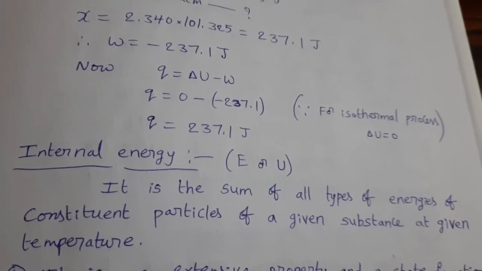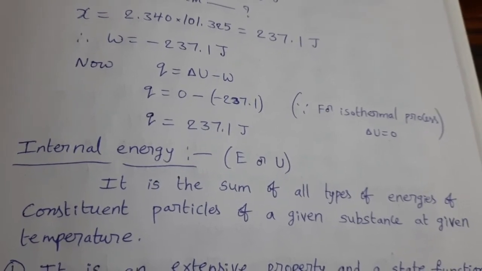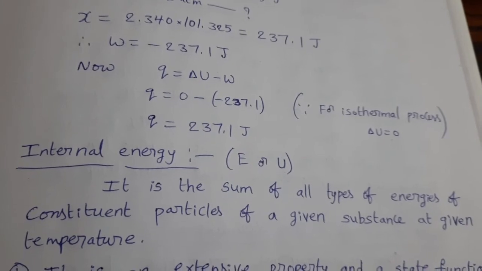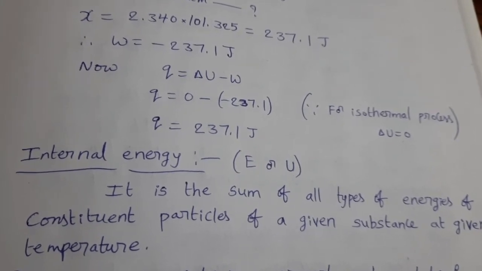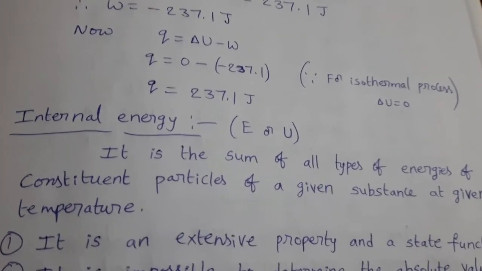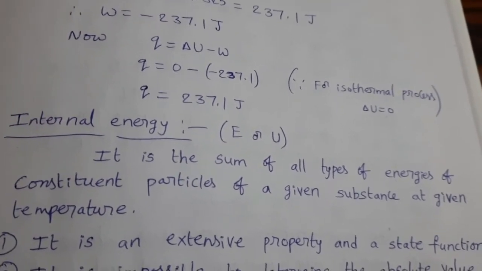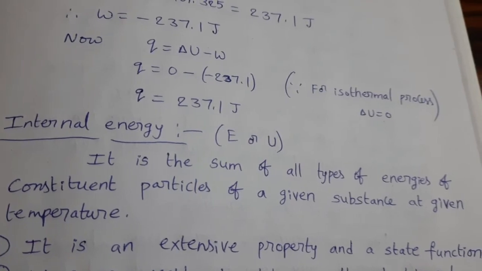In this way, the constituent particles can have different types of energies. The sum of all these types of energies is simply called internal energy. It is an extensive property and a state function.